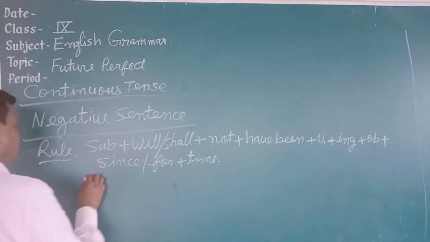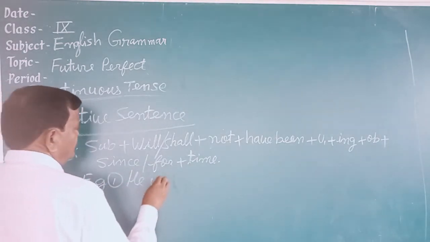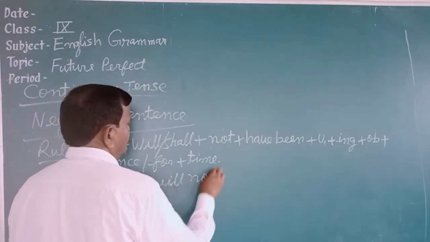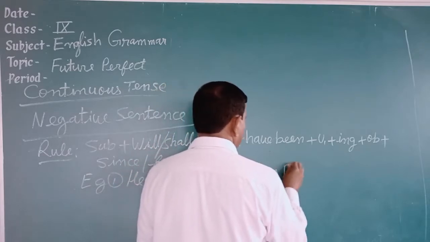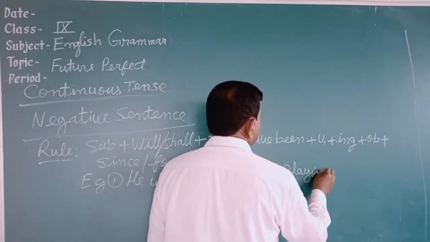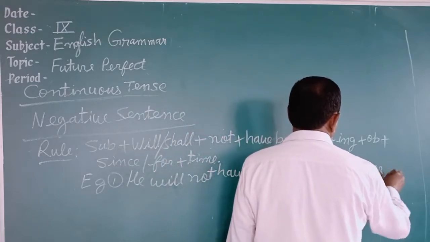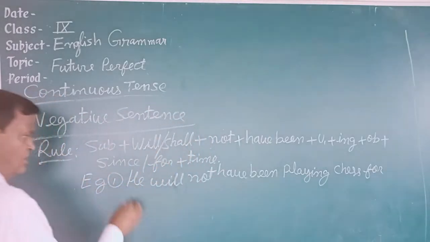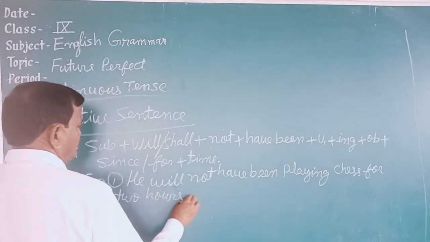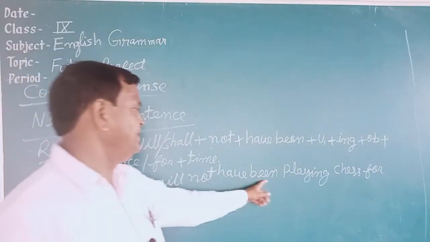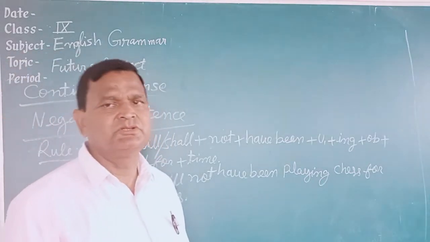Take an example. First example: He will not have been playing chess for 2 hours. He will not have been playing chess for 2 hours. This is a negative sentence of future perfect continuous tense.